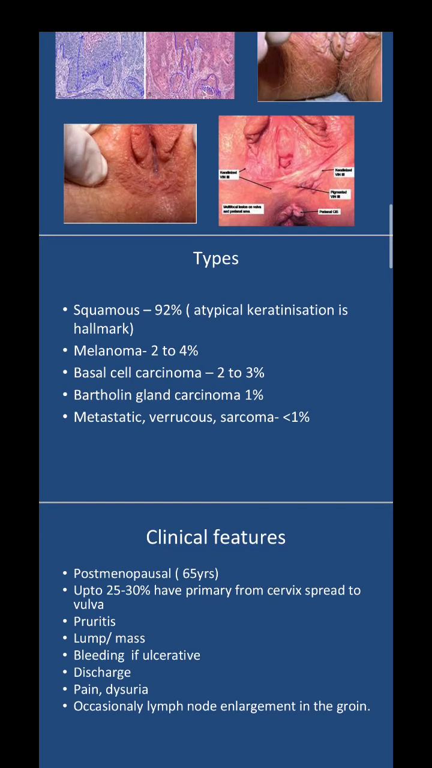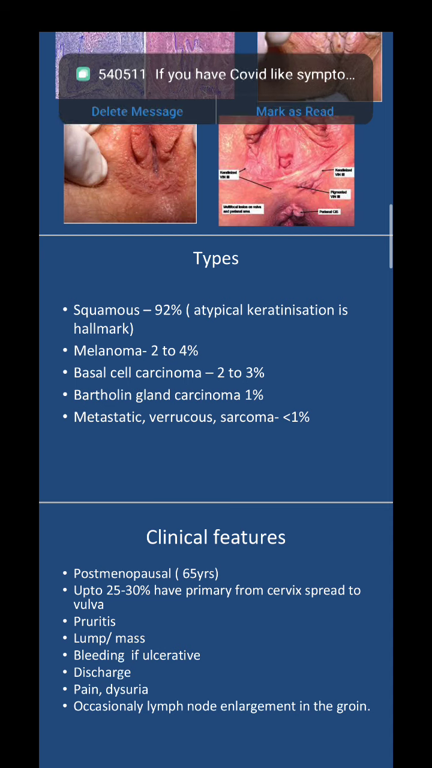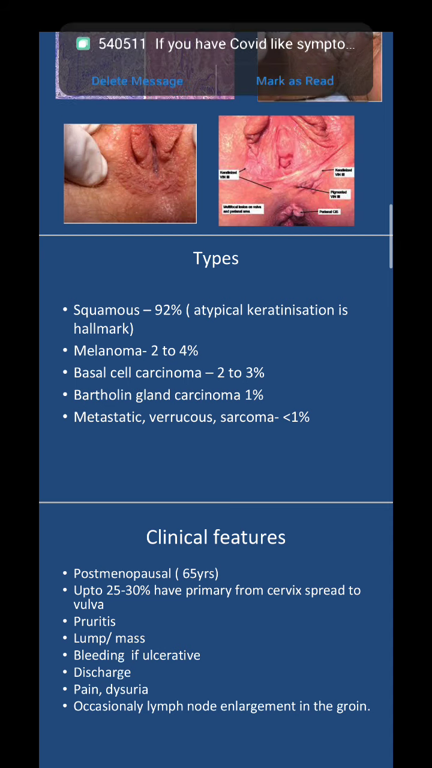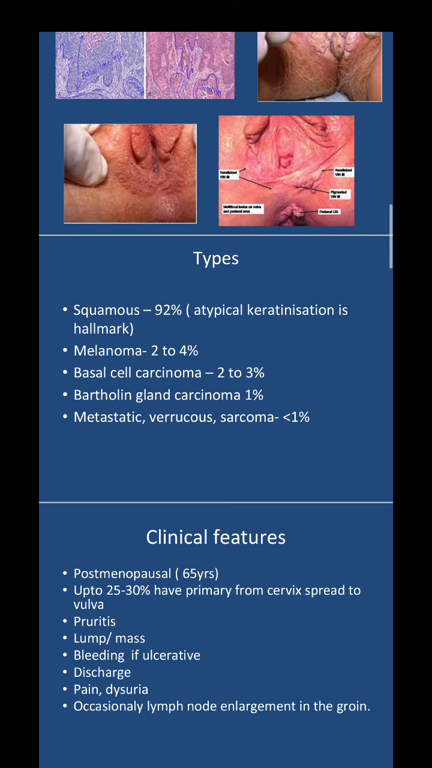Okay, so coming to the types based on histopathological findings, they can be squamous, melanoma, basal cell carcinoma, Bartholin gland carcinoma, metastatic varicose sarcoma. Out of all this, squamous cell carcinoma is the most common, 92%, and in them, atypical keratinization is the hallmark.